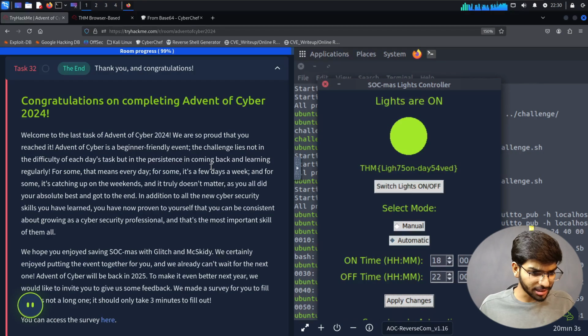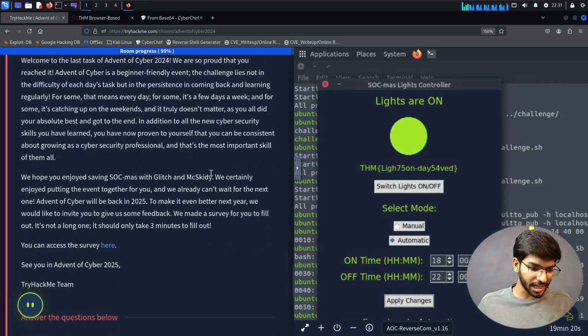Welcome to the last task of Advent of Cyber 2024. We are so proud of you that you reached it. Advent of Cyber is a beginner-friendly event. The challenge lies not in the difficulty of each day's task but in the persistence in coming back and learning regularly. For some, that means every day. For some, it's a few days, a week, and for some, it's catching up on weekends. And it truly doesn't matter, as you all did your absolute best to get to the end. In addition to all the new cybersecurity skills you have learned, you have now proven to yourself that you can be consistent about growing as a cybersecurity professional. And that's the most important skill of them all.